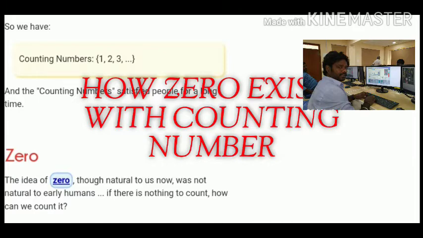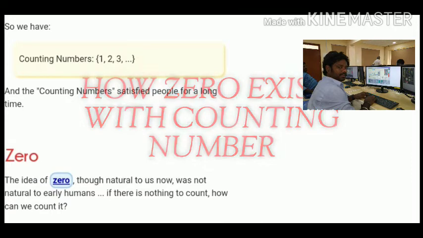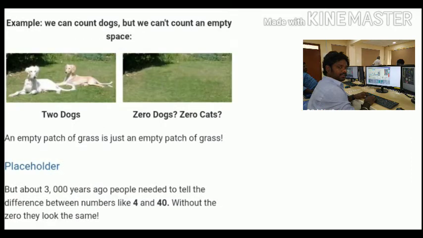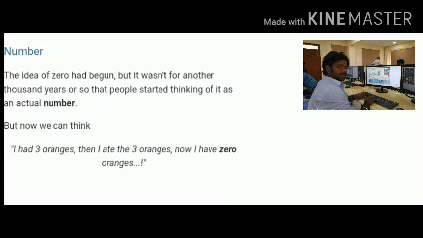So how does 0 exist? The idea, though natural to us, of something not existing comes to us as 0. For example, we can count the number of dogs, 2 dogs, 3 dogs, but we cannot say 0 dogs. So if there is some empty space, we take it into consideration as 0. So what is the use of it?